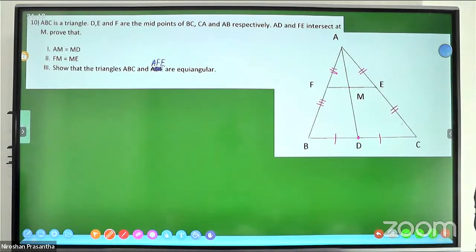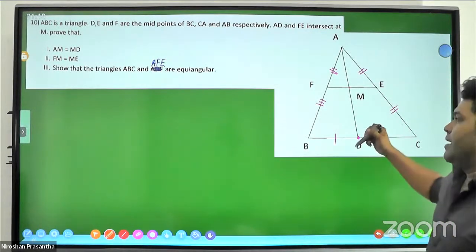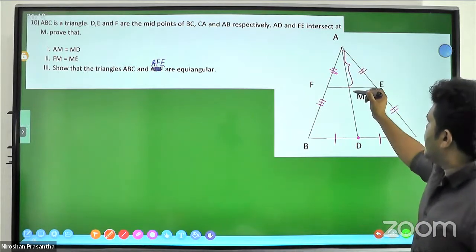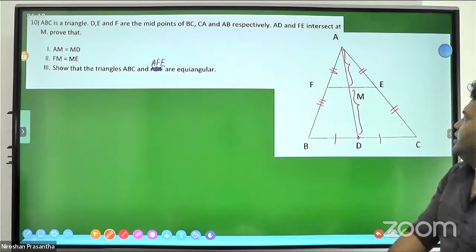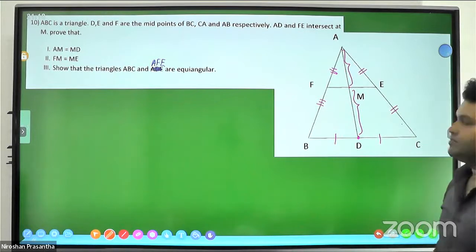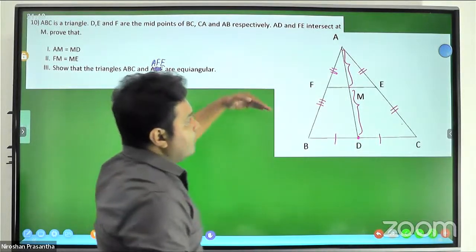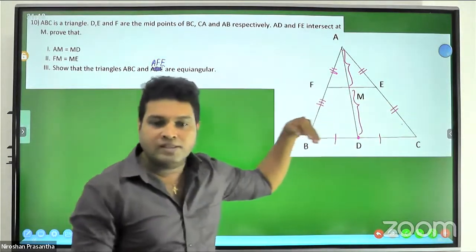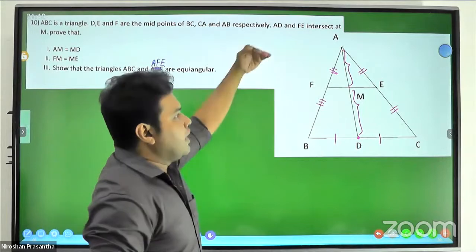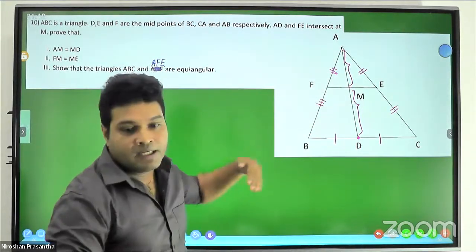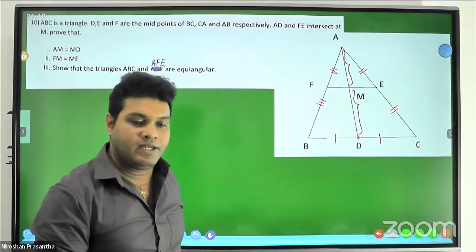AM equals MD. Then how can we get to this? To tell that M is a midpoint of one side, you can usually use the midpoint theorem, but for that there should be the converse of the midpoint theorem.